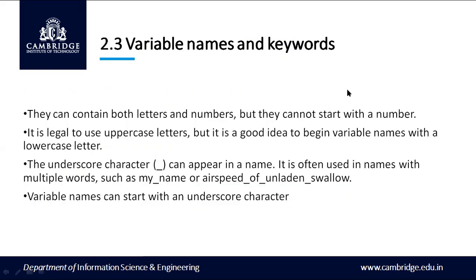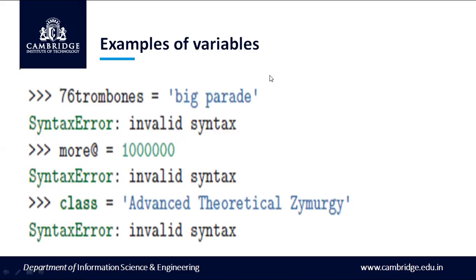The underscore character can appear in a name. It is often used in names with multiple words, such as my_name or airspeed_of_unladen_swallow. So you can give variable names using these types of examples. Variable names can also start with an underscore character. Here we have some examples of variables which are legal and illegal, so valid and invalid.